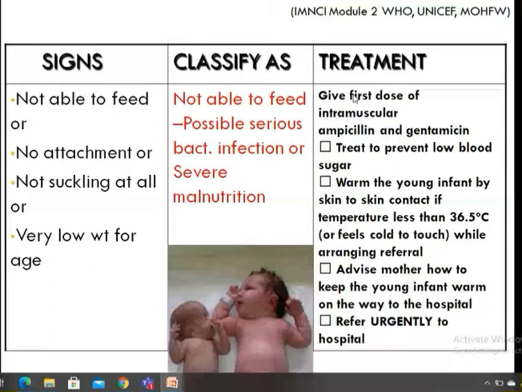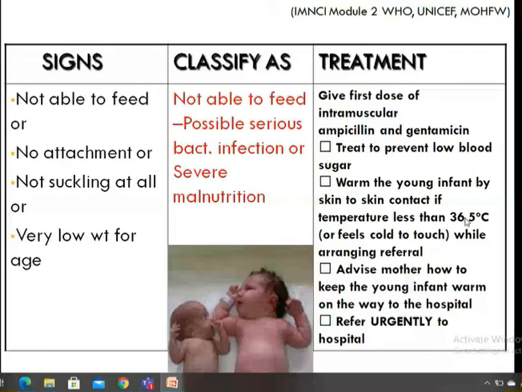In newborns, if they are suffering from severe illnesses, their temperature falls. They become very cold, so we have to make sure that their body temperature is maintained. If their temperature is less than 36.5, that means they are suffering from hypothermia, so you have to give skin to skin treatment.